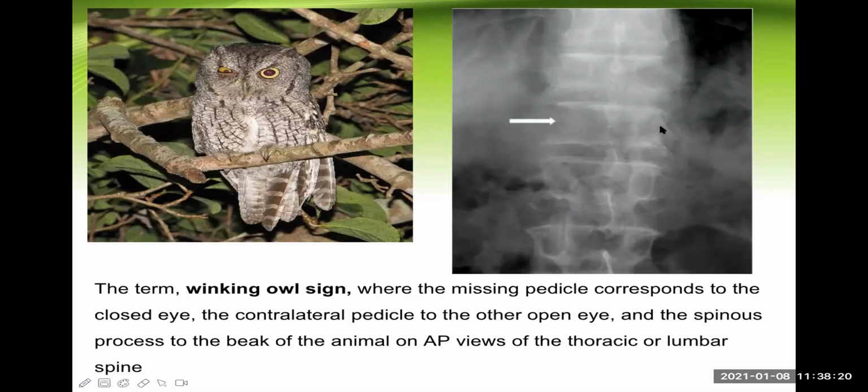I cannot see this pedicle. See this? This is called pedicle. So this pedicle is normal on this side. Here it is damaged. So they are simply comparing this overall appearance with the winking owl. Here is the beak of the owl. So this is called winking owl sign. And if this type of question is asked, you can confidently answer. They are trying to talk about metastatic bone cancer in the vertebra.